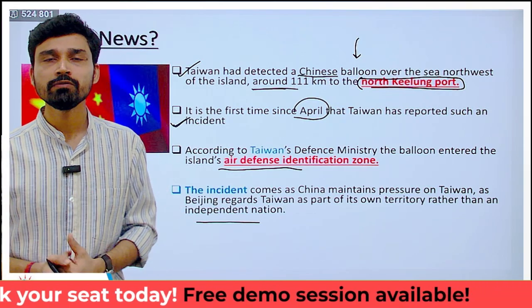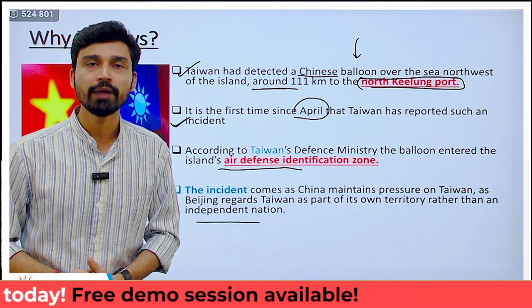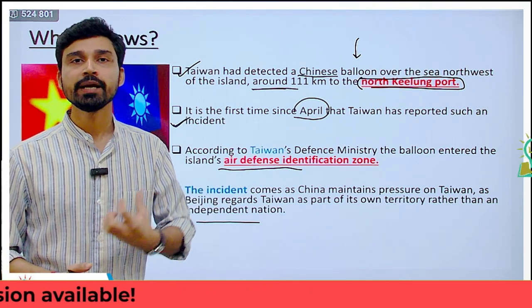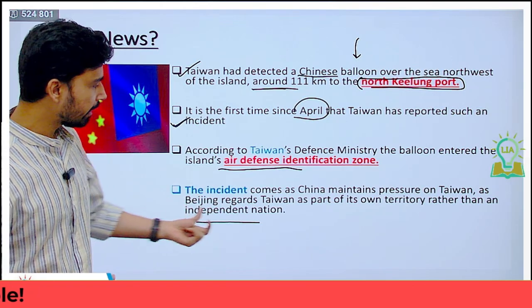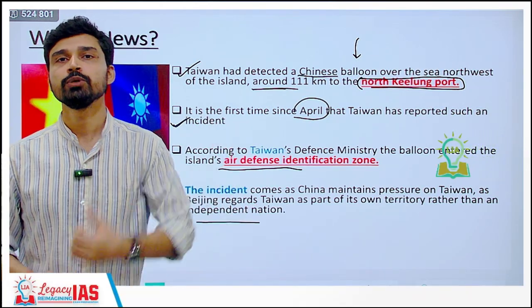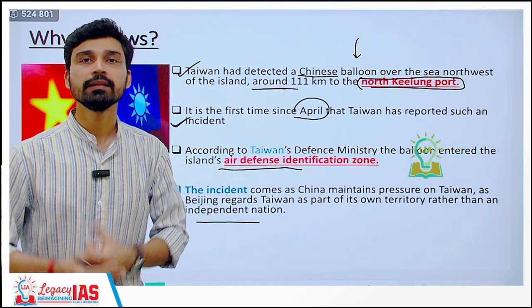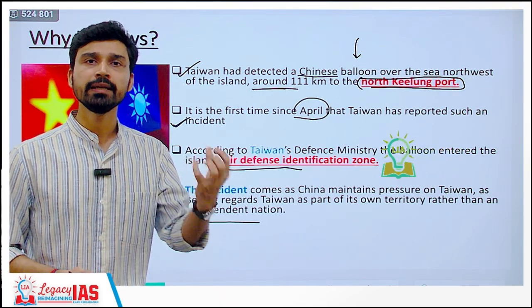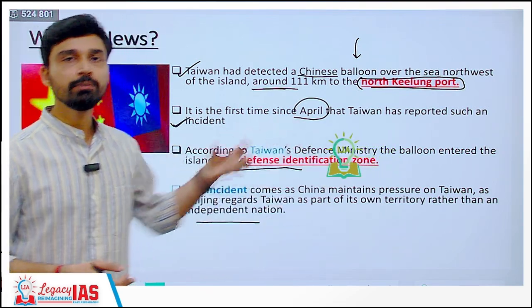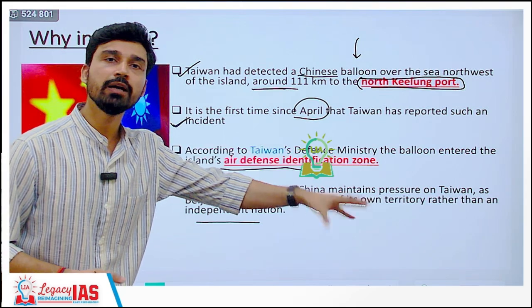As a result of the civil war in mainland China, you have the control of the communist party, and it renamed China as we know it today, the People's Republic of China, and the government fled to Taiwan, settled there, set up their own government, and renamed it the Republic of China. So Taiwan claims that the entire China belongs to them, and China claims that Taiwan is integral.